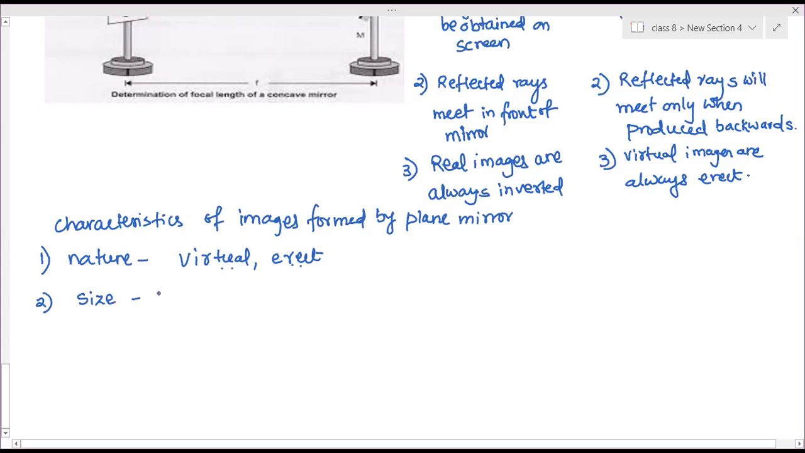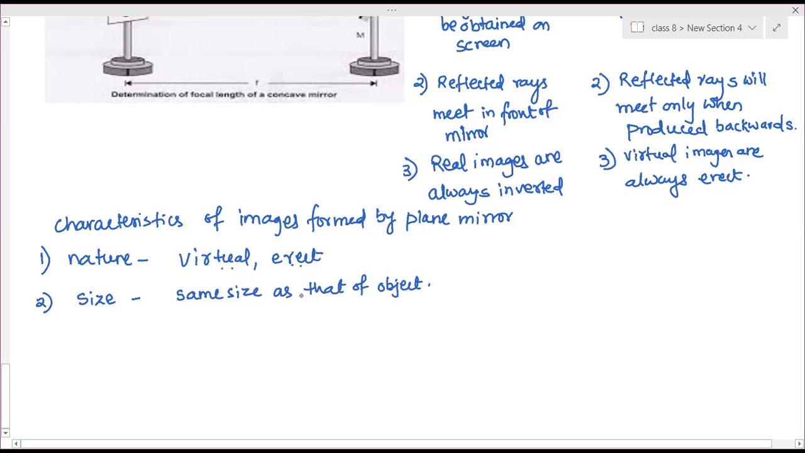Second thing is size. How do you see the size, whether it is the same size, enlarged or smaller? How will you see your image? Smaller than your actual size, or bigger than your actual size, or equal to your actual size? Ma'am, equal. So size is the same size as that of the object.